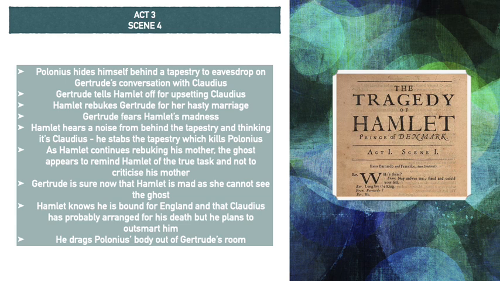Hamlet knows at this point that he's bound for England and that Claudius has probably arranged for his death, but that he plans to outsmart him. So obviously Claudius has told him he's going to England for some sort of diplomatic reason, but Hamlet has figured out that it probably means that he's sending him to his death, but he says over here he already plans to outsmart him. And then just to prove Gertrude's fears further about her son's madness, he drags Polonius's body out of Gertrude's room in a very inhumane and mad way.